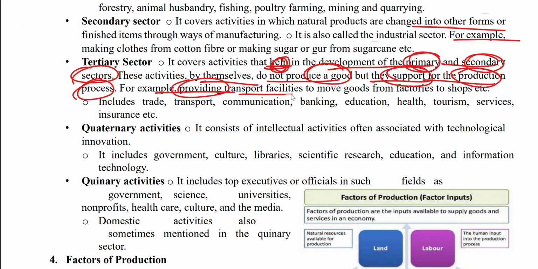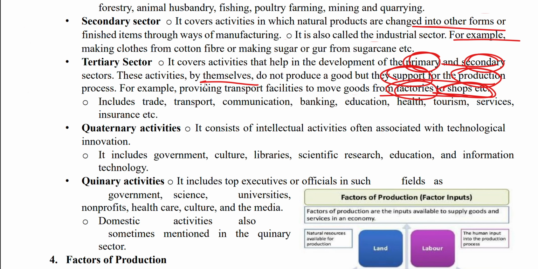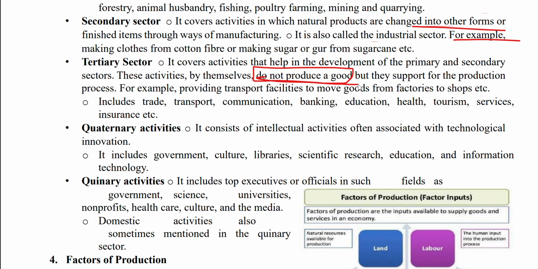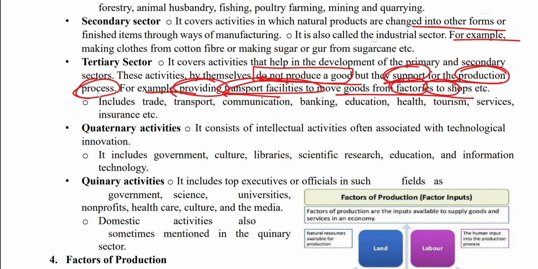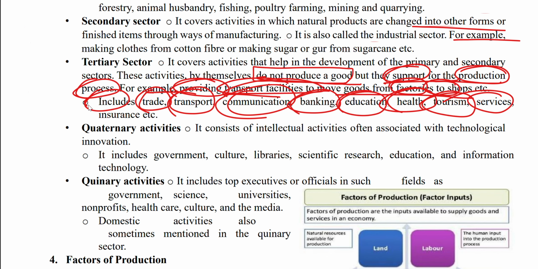For example, providing transport facilities to move goods from factories to shops. They are not producing any goods. The tertiary sector supports the production processes. It includes trade, transport, communication, banking, education, health, tourism, services, insurance, and so on.